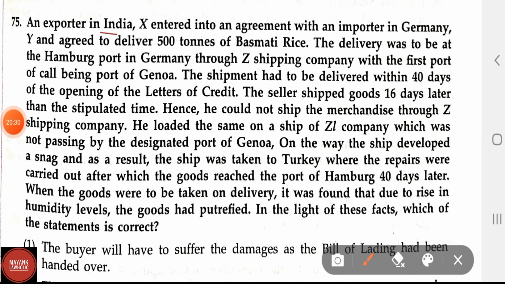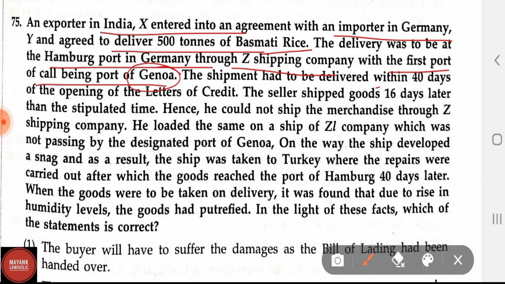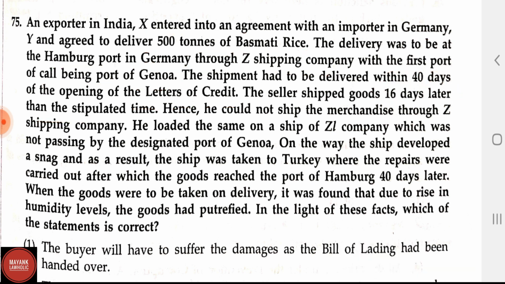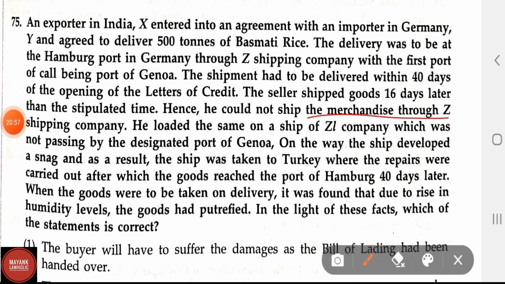An exporter in India, X, entered into an agreement with an importer in Germany, Y, and agreed to deliver 500 tons of basmati rice. The delivery was to be at the Hamburg port in Germany, through Z shipping company, with the first port of call being the port at Genoa. The shipment had to be delivered within 40 days of the opening of the letter of credit. The seller shipped the goods 16 days later than the stipulated time.